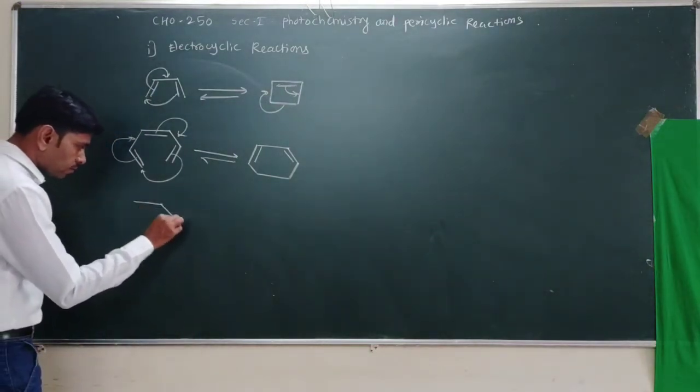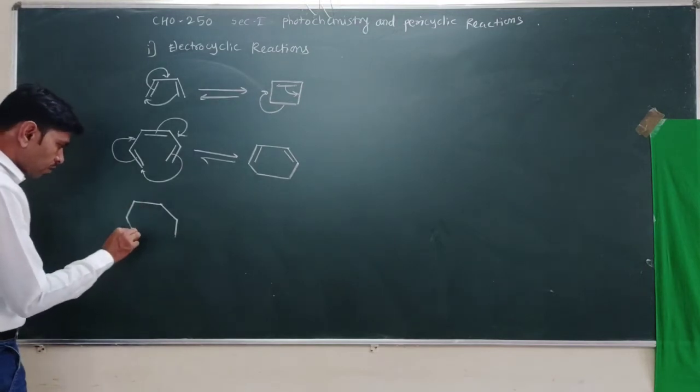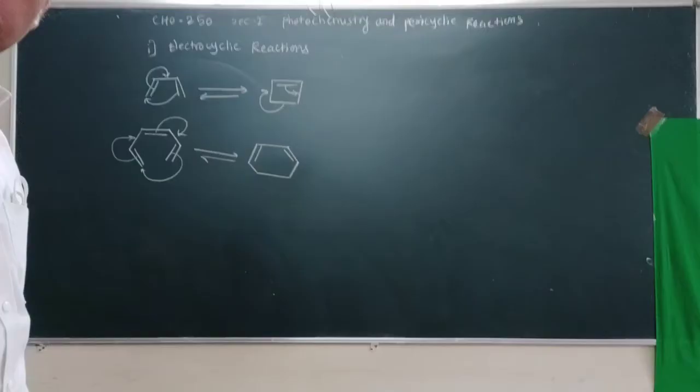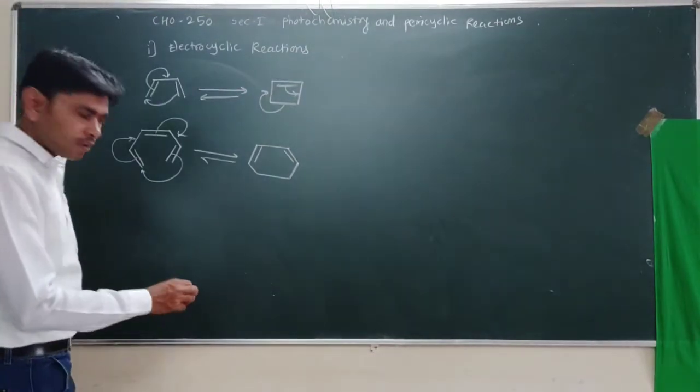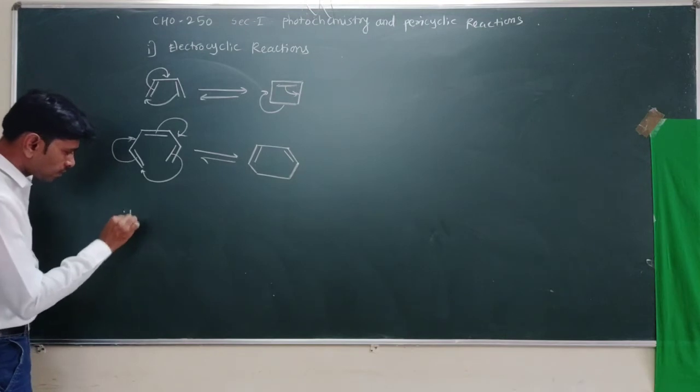Again another. See another example of a pericyclic reaction.